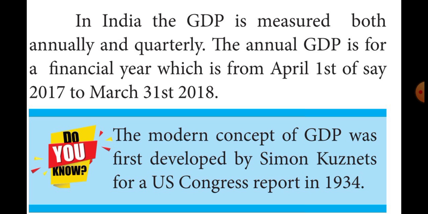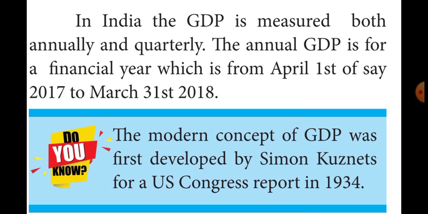From April 1st 2017 to March 31st 2018 itself, the production's market value is added to the 2017-18 GDP. In the same way, the quarterly GDP estimate divides India's financial year into 4 quarters.